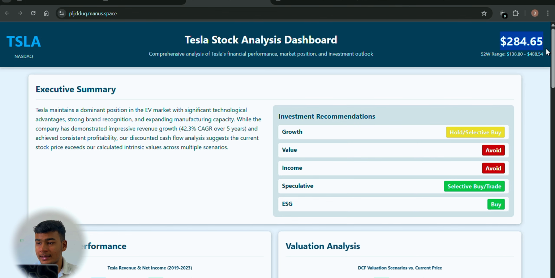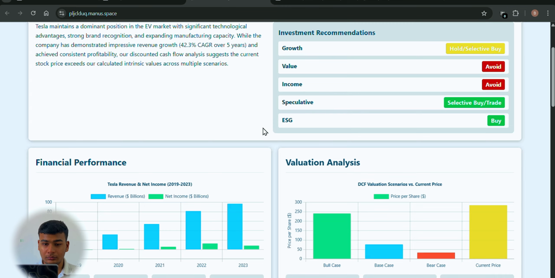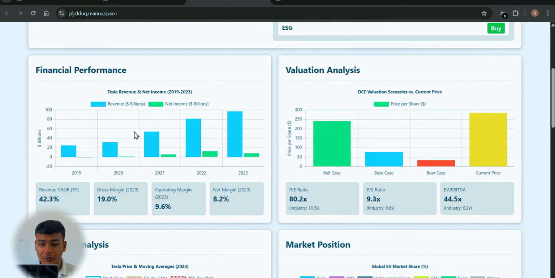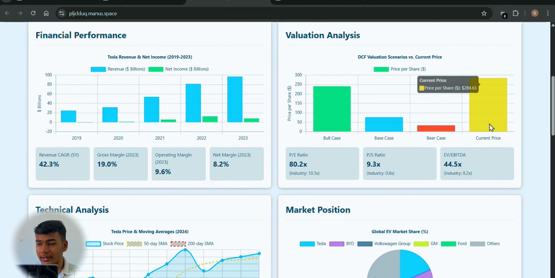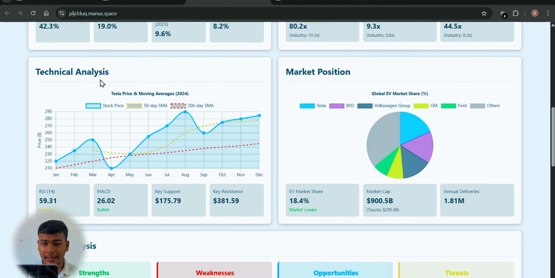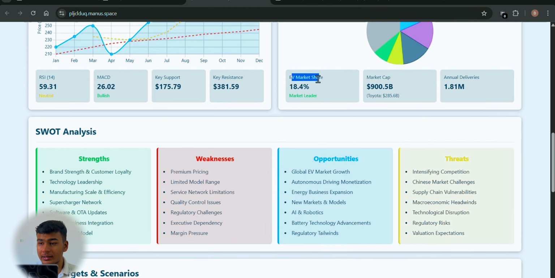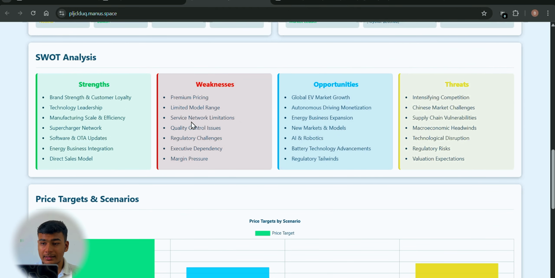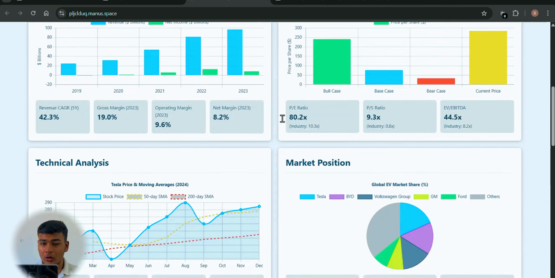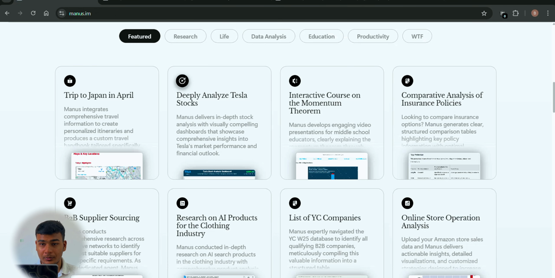The price, the 52-week range, growth, intrinsic value, financial performance, all of that for 2019 to 2028, 21, 22, 23. The bull case, bear case. If you know about stocks, you will understand these. The technical analysis is here. The market position, how much market share it has. See the strengths, weaknesses, upside, it has done all of it with just a prompt.